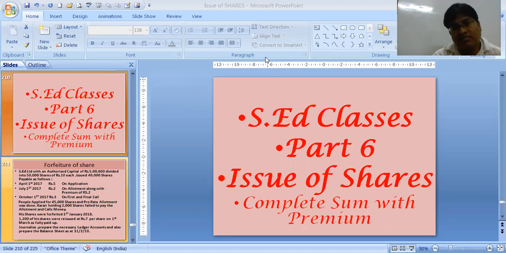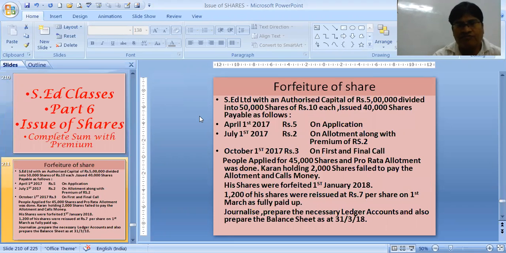We will straight away start with a complete sum. The sum is for forfeiture of shares, a complete sum, full sum. This is the sum. Asset Limited with an authorized capital of 5 lakhs divided into 50,000 shares of 10 each, issued 40,000 shares payable as follows.